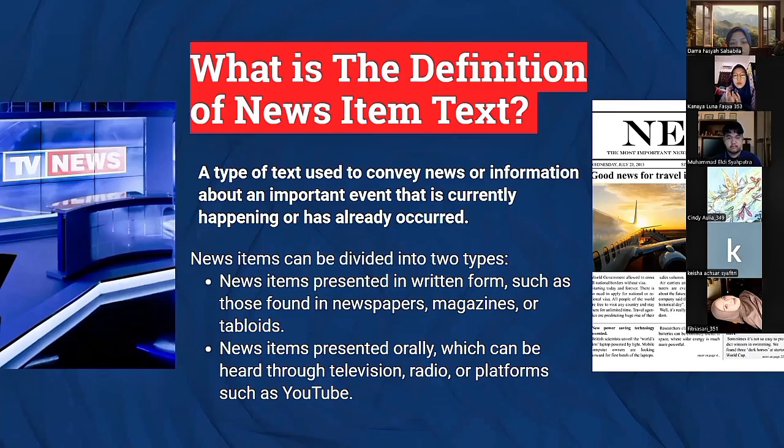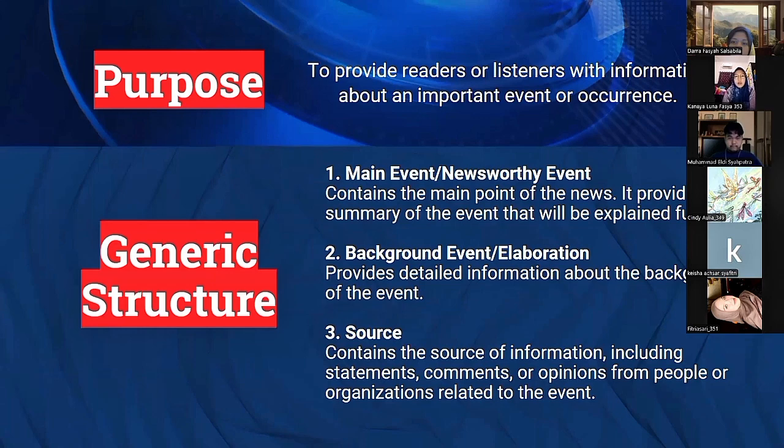News items presented orally, which can be heard through television, radio, or platforms such as YouTube. Okay, next slide. Now, the purpose of a news item text is to provide readers or listeners with information about an important event or occurrence.